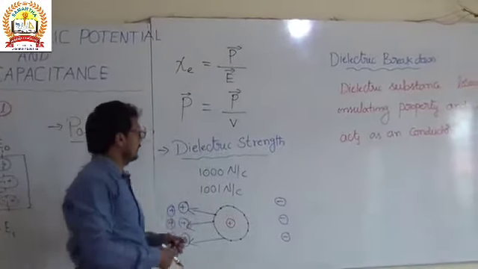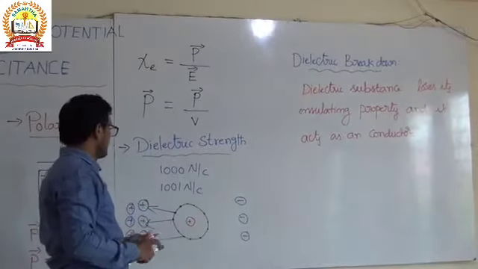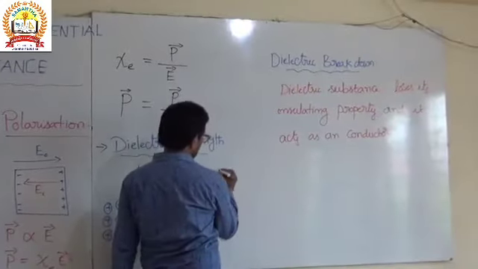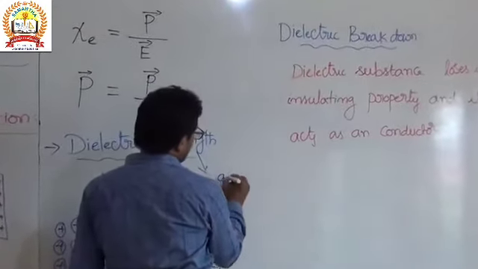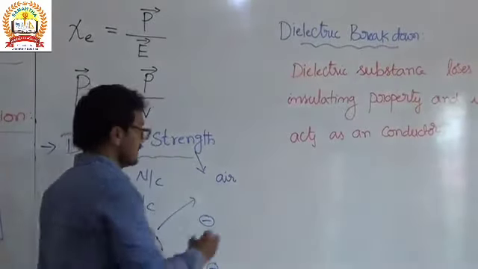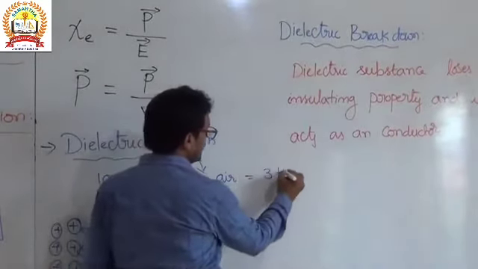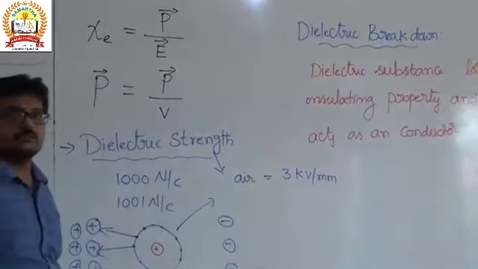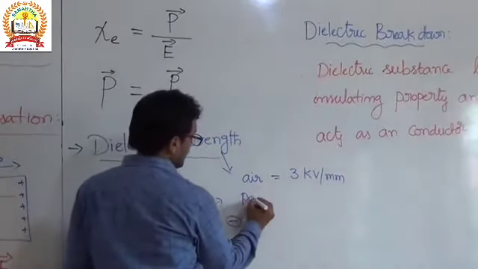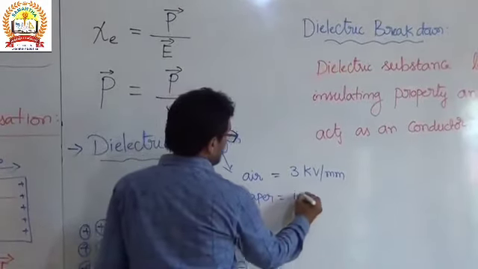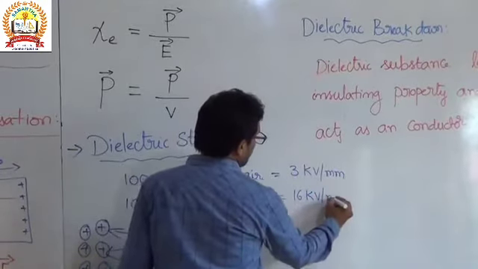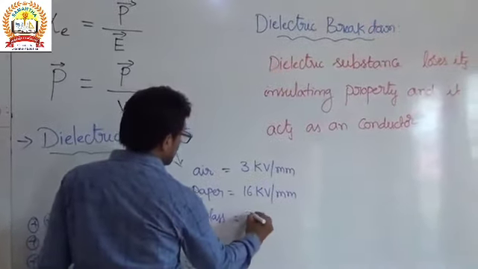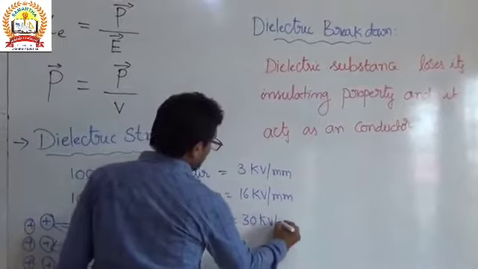Okay, and for air, glass and paper, take the example of the values. We have the values for the dielectric strength. The dielectric strength for air is 3 kilovolt per millimeter, for paper it is 16 kilovolt per millimeter, and for glass it is 30 kilovolt per millimeter.